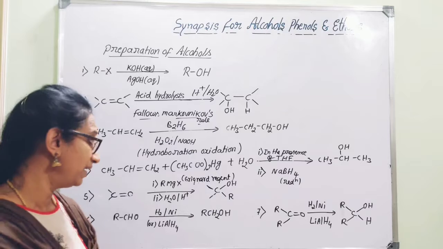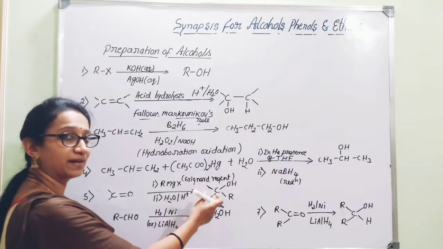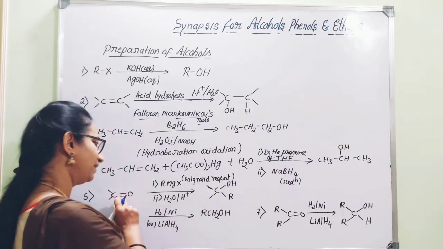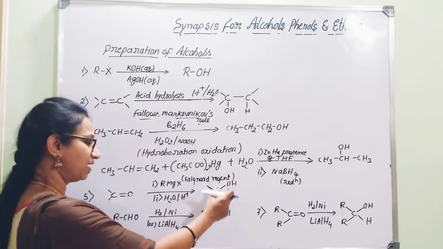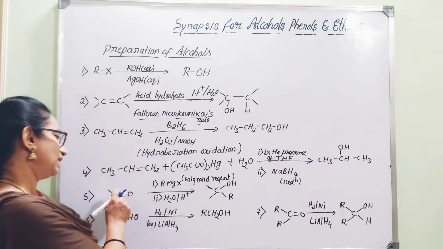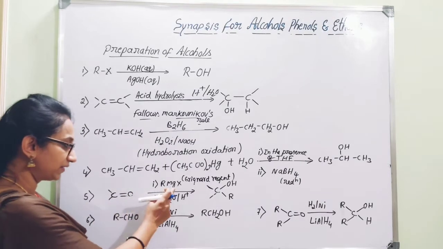Therefore we can prepare primary or secondary alcohols starting from aldehydes using Grignard reagent, or tertiary alcohols using ketones along with Grignard reagent.